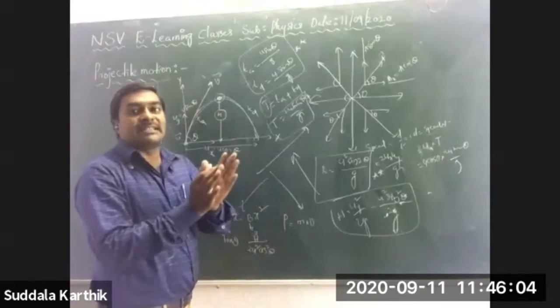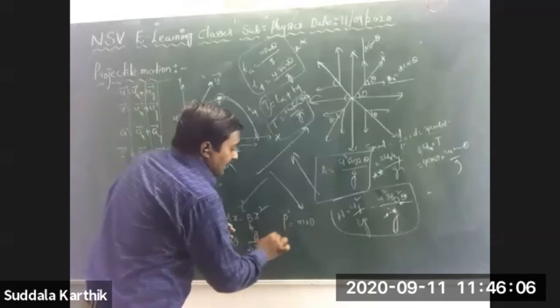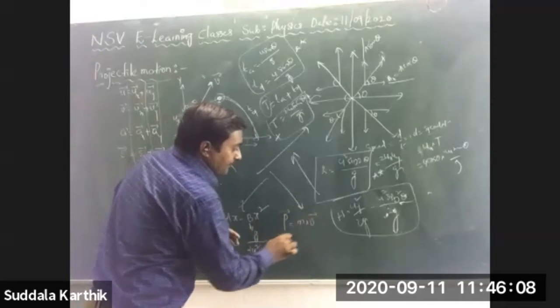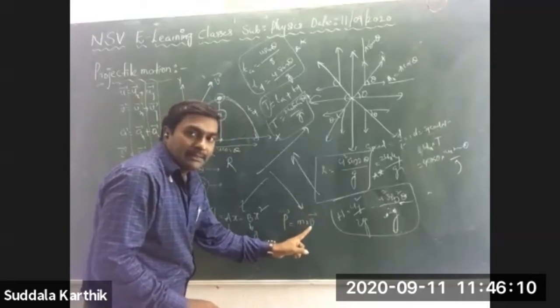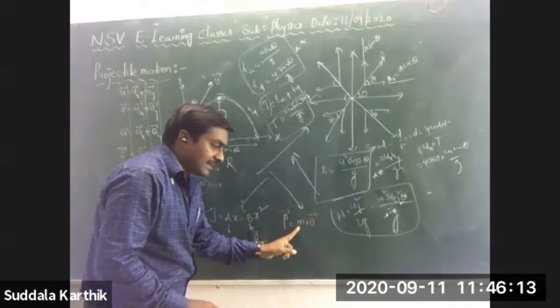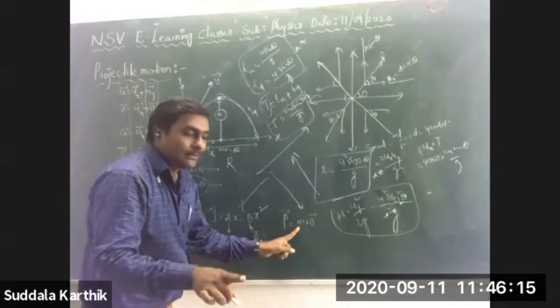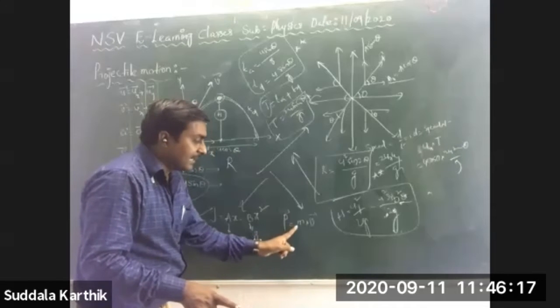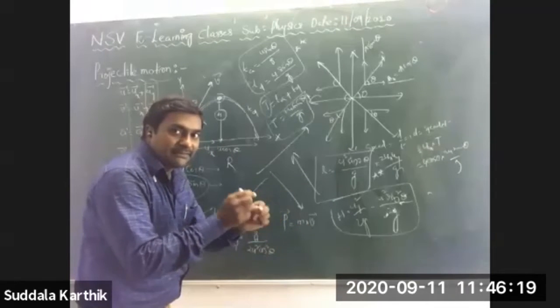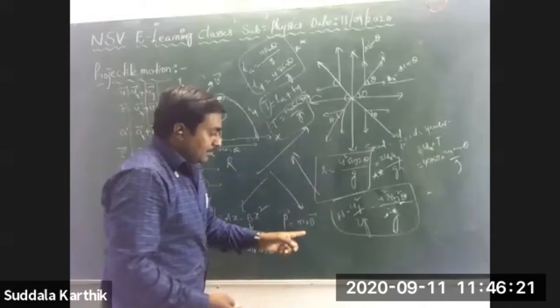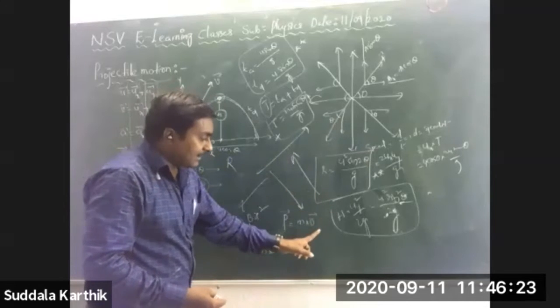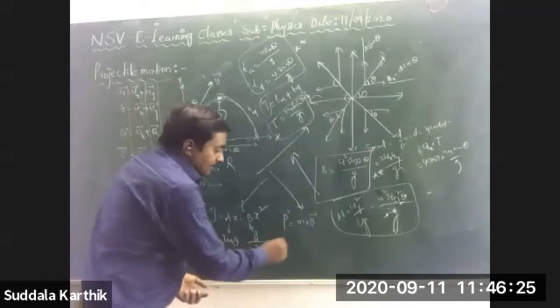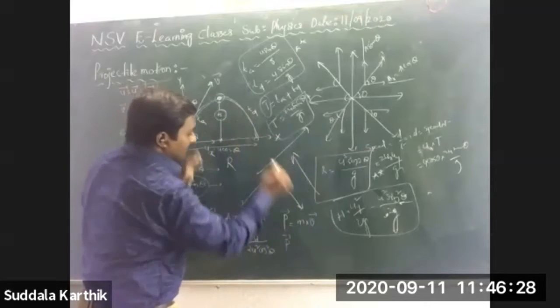This momentum is also a vector physical quantity, because multiplying any vector with a scalar gives only a vector quantity. So this vector is also in two dimensions.